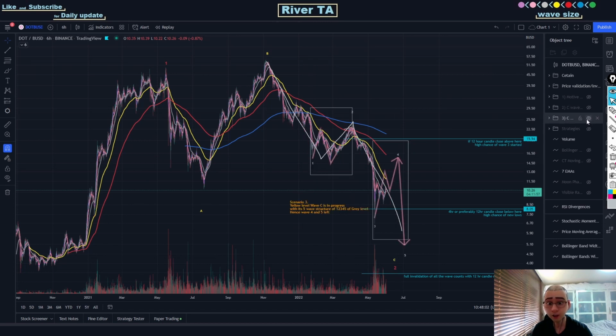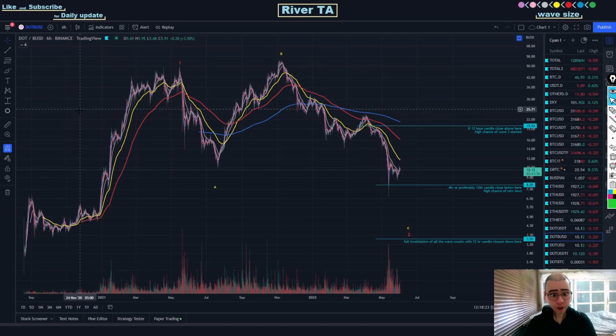And last scenario would be that wave C of yellow level is still in progress, but not with this 3-wave structure, but instead a 5-wave structure like this. Wave 1, wave 2, wave 3, wave 4, and then wave 5 like this. But because I do not trust the low level wave counts as much as my high level wave counts, let's get some more hints from the other indicators.